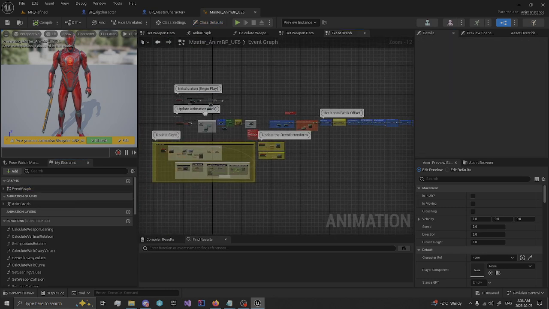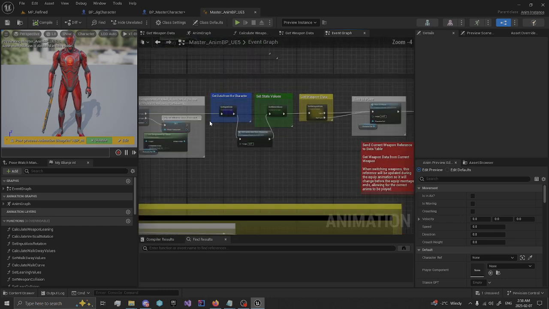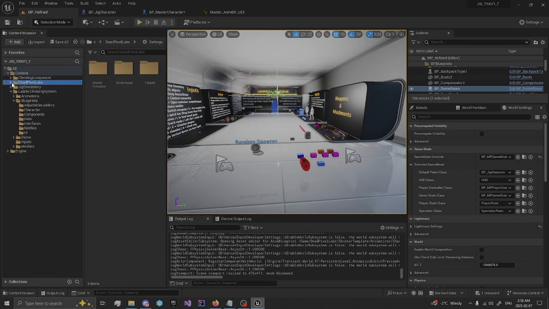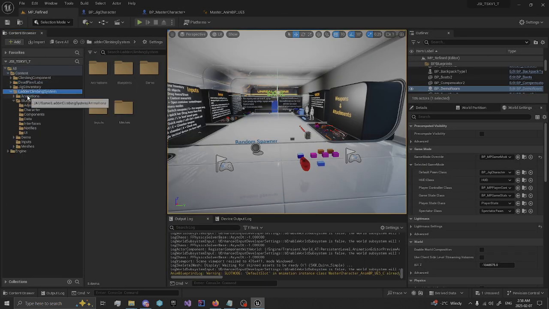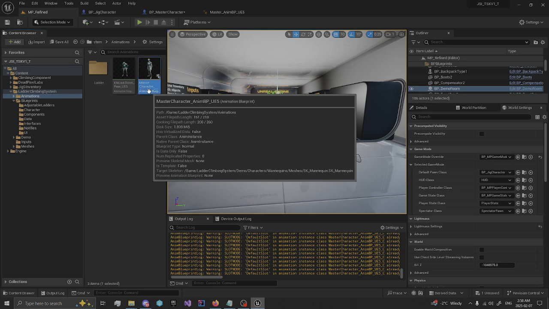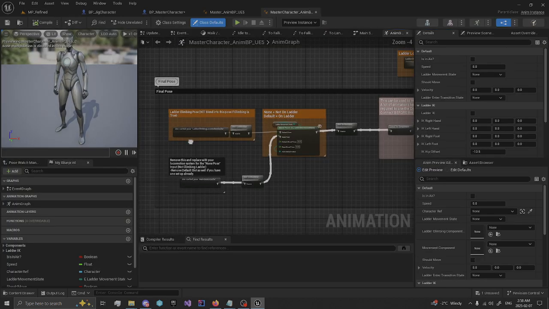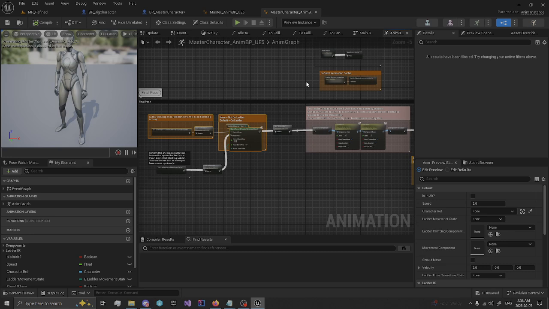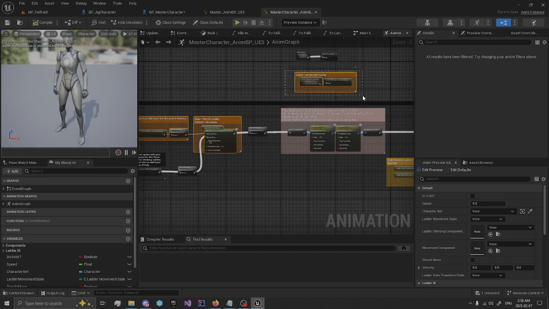So first we'll go to our event graph. And then we'll go to our ladder climbing animation folder. Open the master character animation blueprint 35. And select these two nodes here. When you hold control and drag, you'll be able to select these nodes up here as well. And I want to copy that.